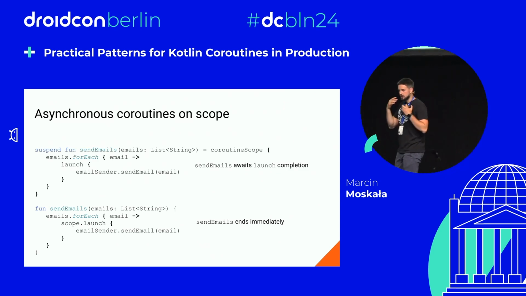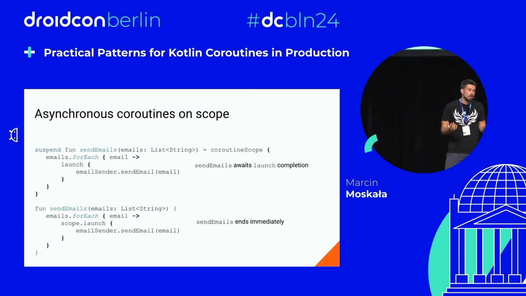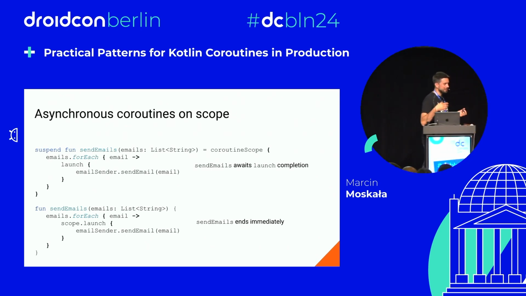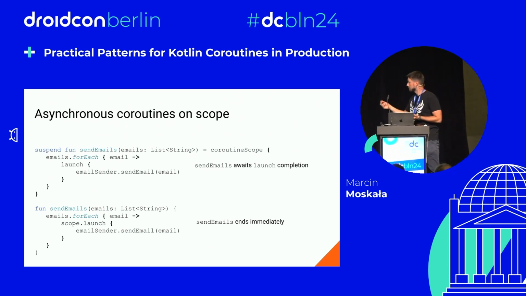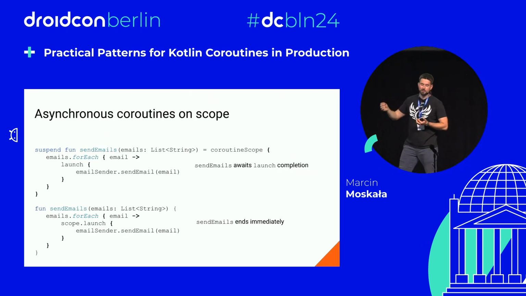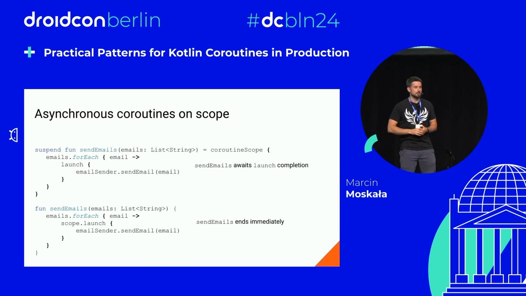Compare pretty quickly those two functions. The first one uses coroutine scope, it's a suspend function, and it launches different coroutines. And because of that, this function awaits those coroutines' completion. And the second one is a regular function and starts coroutines on the external scope. There are a couple of differences in regard to cancellation and exception handling, but in regard to awaiting, if sending email takes 1 second and there are 100 emails, then the first function should take around 1 second, and the second function should take around 0 seconds.